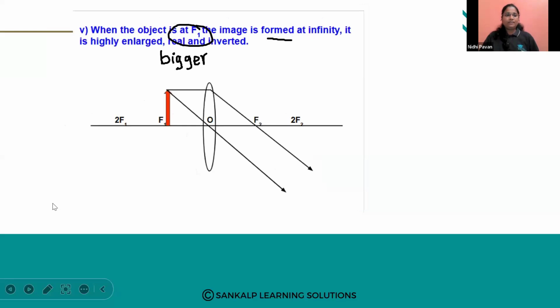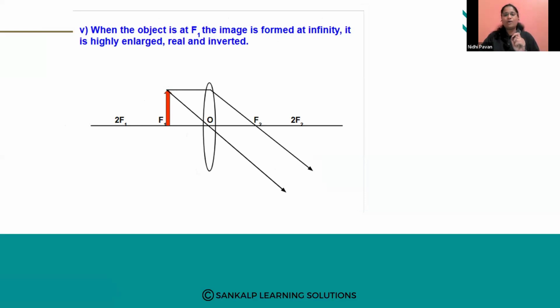When the object is kept at F1. First we kept what? At infinity, right? So the image was formed at the focus on the other side of the lens. Then we kept it beyond 2F1. Then we kept it between 2F1 and F1.